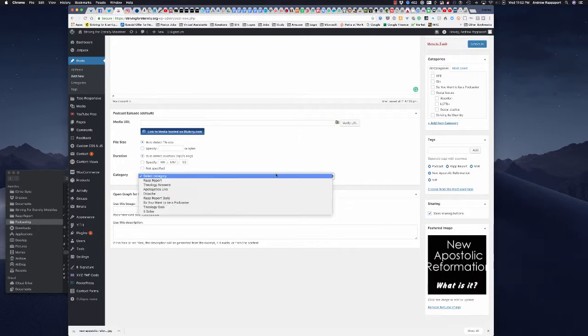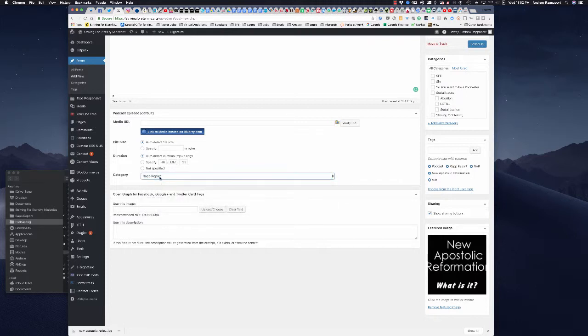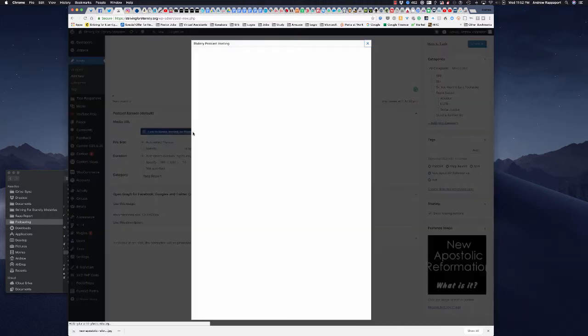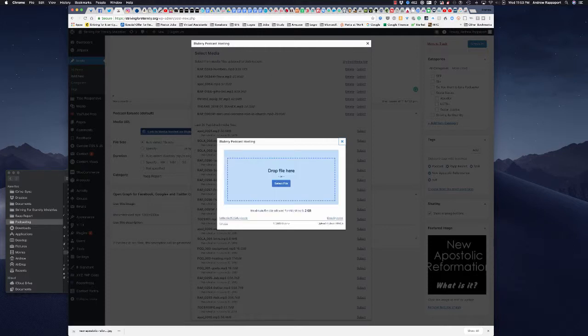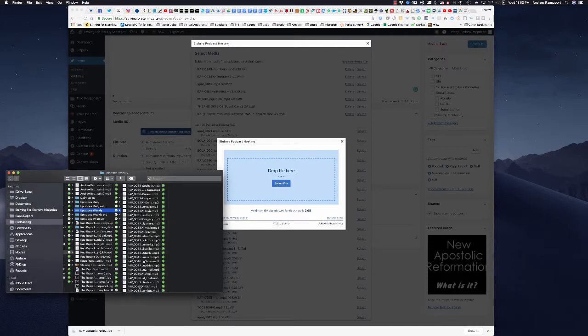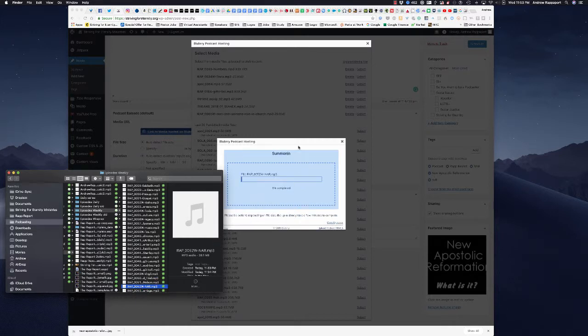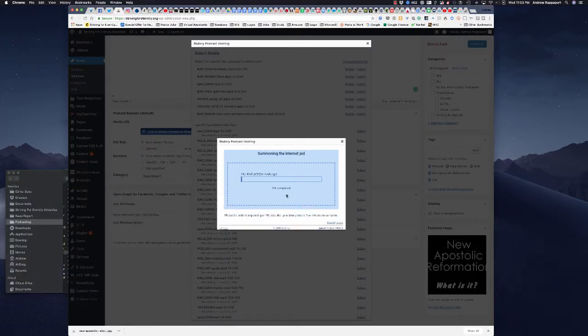This is something we need for Blueberry. And so here you're going to choose your podcast name. You're going to click on the link for Blueberry. This is going to actually copy it up. So what we want to do is upload a file over to Blueberry. So again, we just take our file, which is this one here. We drag it in, and this is going to upload. I'm going to save you time and just come back when it's done.